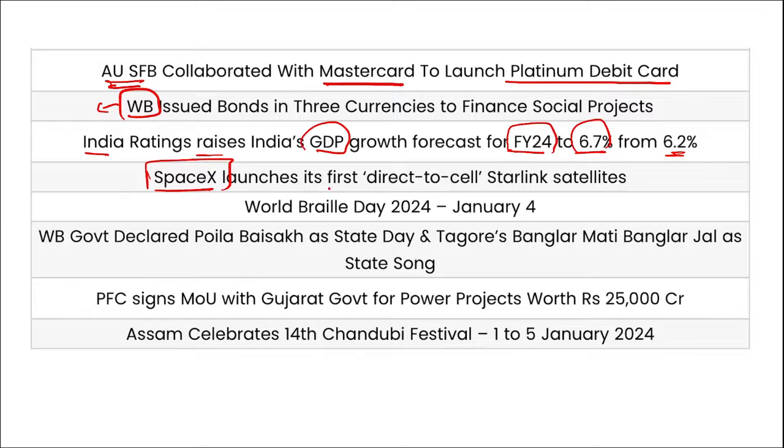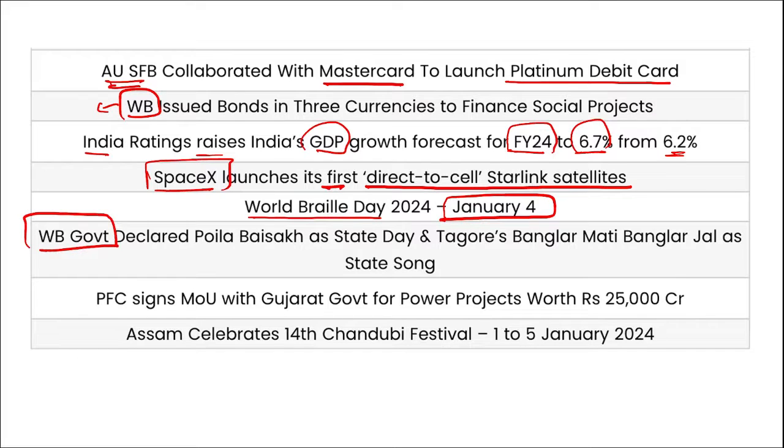Then SpaceX has launched the first direct to cell Starlink satellites. World Braille Day is observed on 4th of January. West Bengal government has declared Poila Baisakh as the state day and Rabindranath Tagore's Banglar Mati Banglar Jal as the state song. This song is 1 minute 59 seconds long.